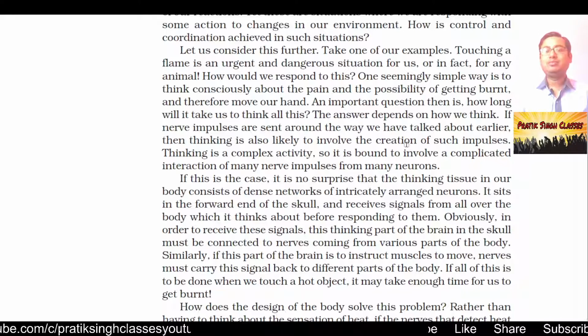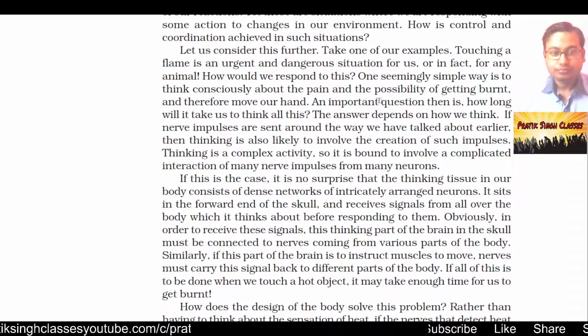Then the brain will calculate what may be the situation, how much danger it will create, how much harm it will create, and then it will take some reflex action. Again, that information that the hand should be removed from that place will be calculated by the brain, and then that processed information will go from one nerve to the other nerve, and again up to that area where we are feeling burned, and then our hand will be removed from that place. So it will take a lot of time, but it happens instantaneously.